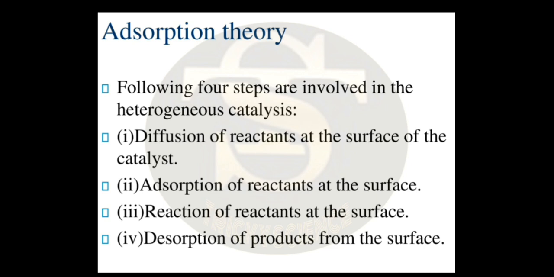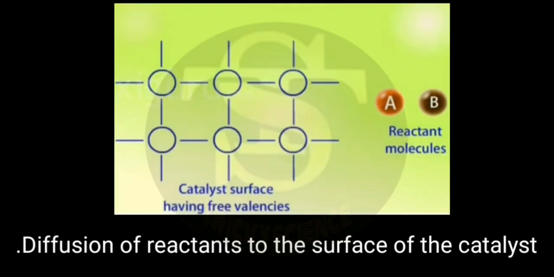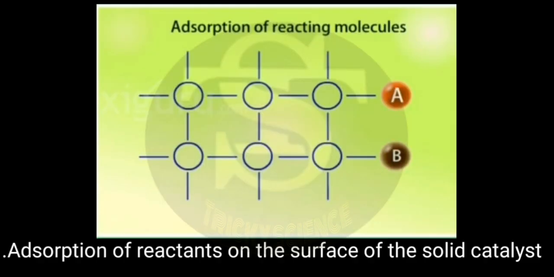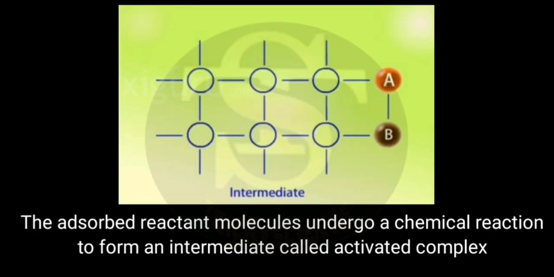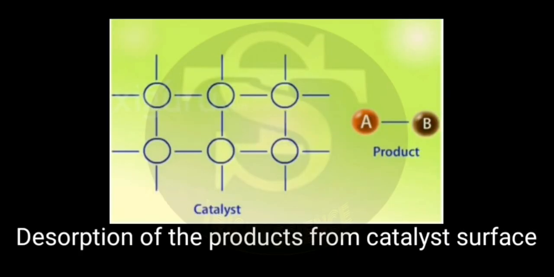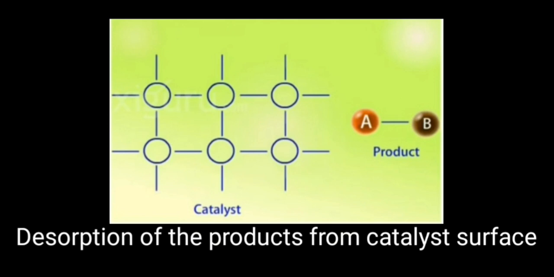Heterogeneous catalysis occurs through the following steps: diffusion of reactants to the surface of the catalyst, adsorption of reactants on the surface of the solid catalyst. The adsorbed reactant molecules undergo a chemical reaction to form an intermediate called the activated complex. The activated complex then breaks to form the products, and the products then dissociate from the catalyst surface, known as desorption.